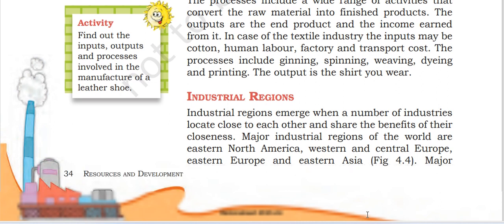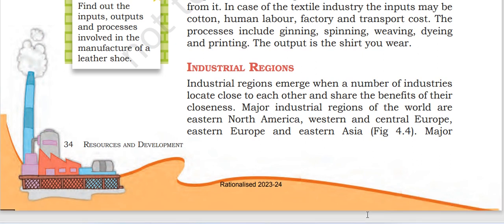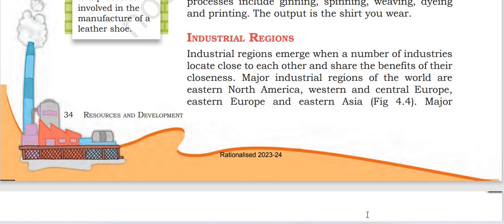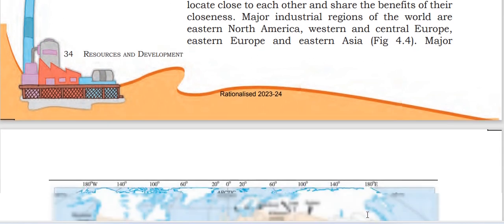Industrial regions emerge when a number of industries locate close to each other and share the benefit of their closeness. Major industrial regions of the world are the Eastern North America, Western and Central Europe, Eastern Europe and Eastern Asia.